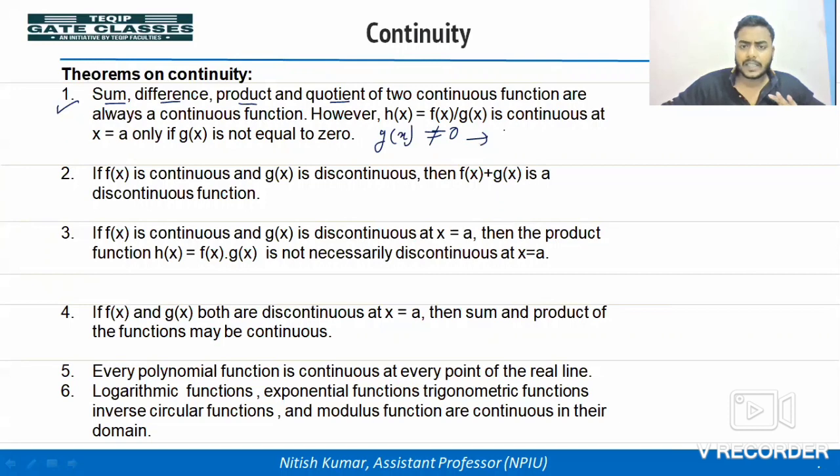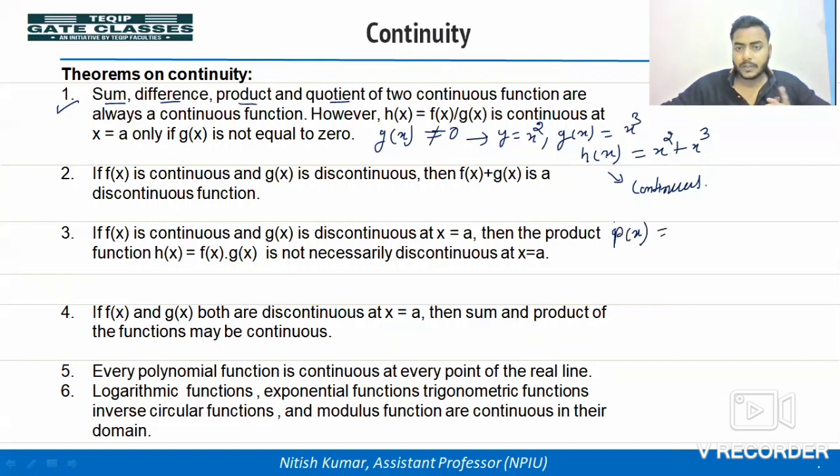So let's take an example, like y is equal to x square and the other function g(x) is x cube. We know that x square is a continuous function and x cube is also a continuous function. So the function we get after adding them, like x square plus x cube, what will this function be? Continuous. Okay, or if we take their product, that is the product of these two functions, x square into x cube, so this will be a continuous function.